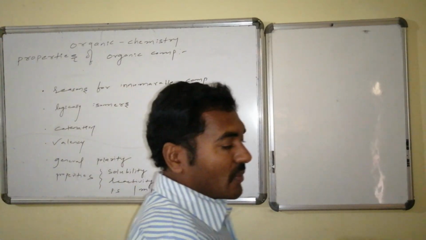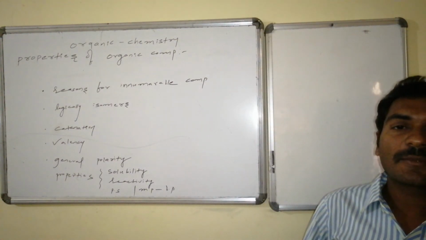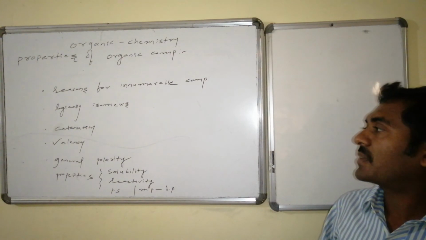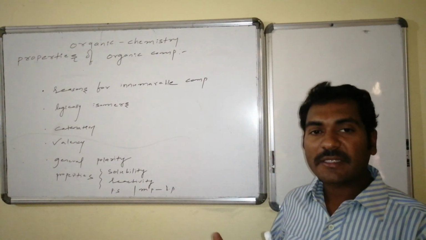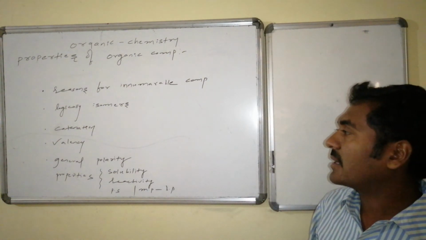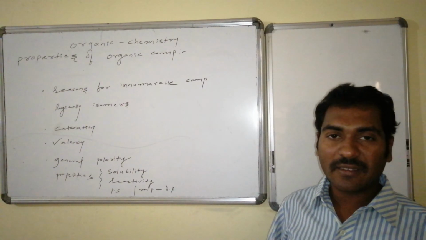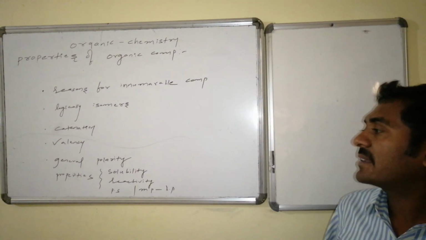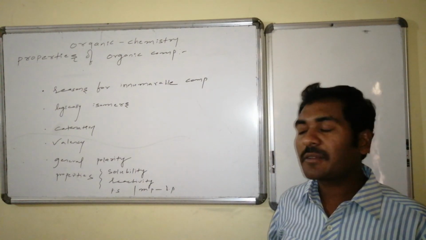As a whole, in the second class, the present class, we made explanation related to the reasons for formation of innumerable compounds of carbon. That includes corresponding bond related information, spatial arrangement related information, and the special properties, which includes logically the isomers and the catenation property, valency, followed by the general polarity associated in the organic molecules.